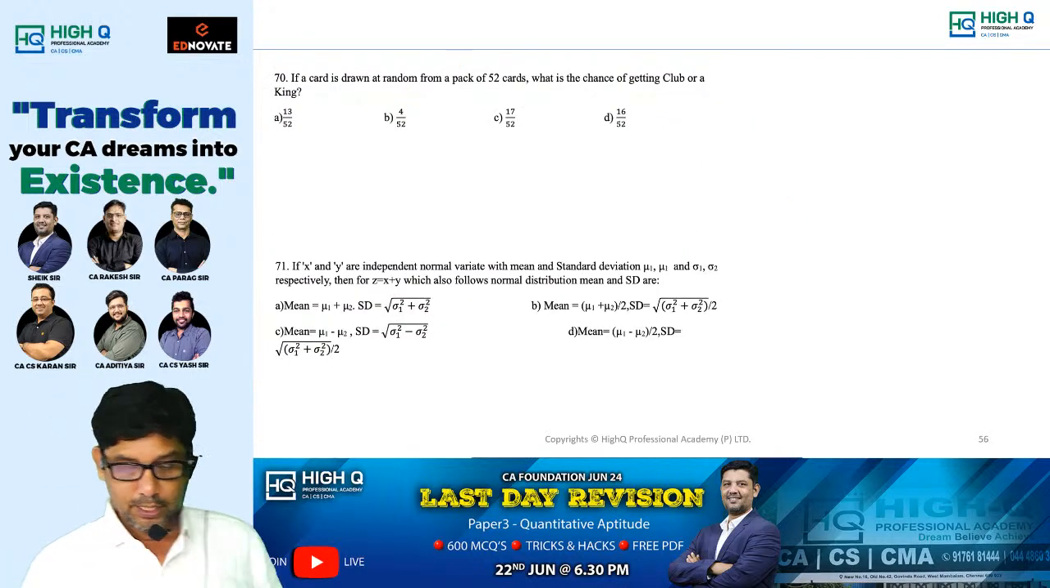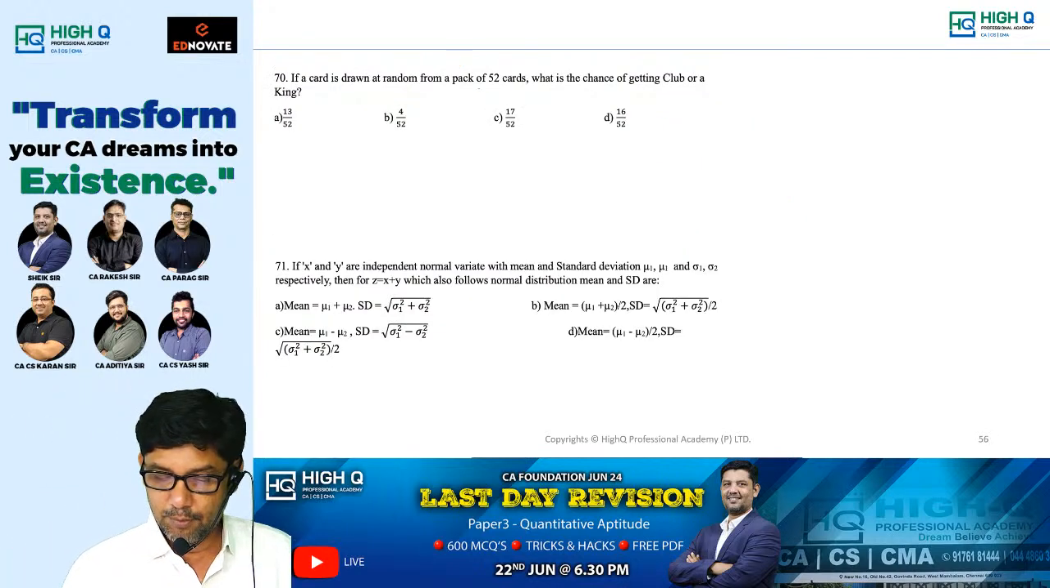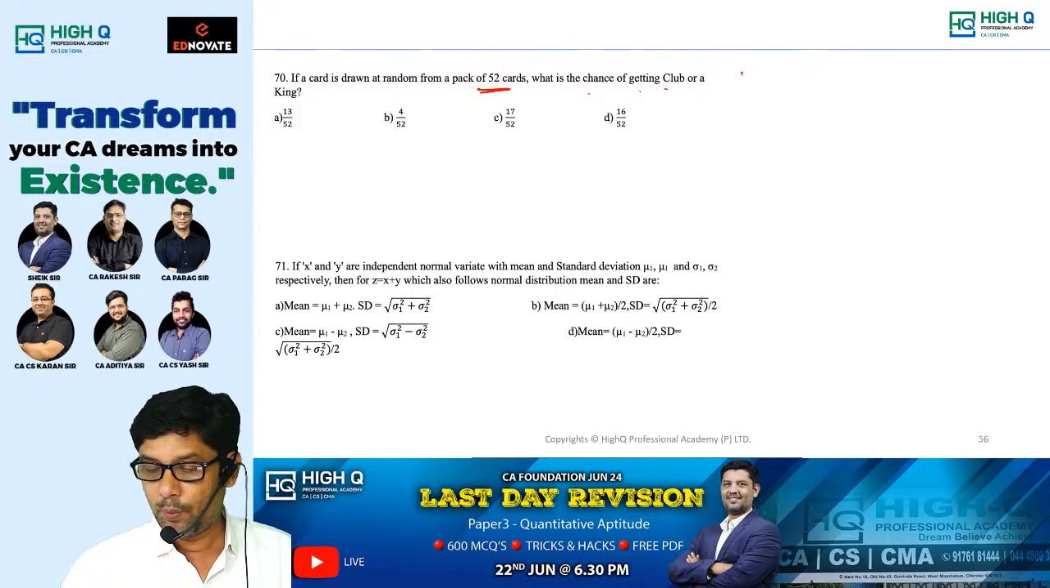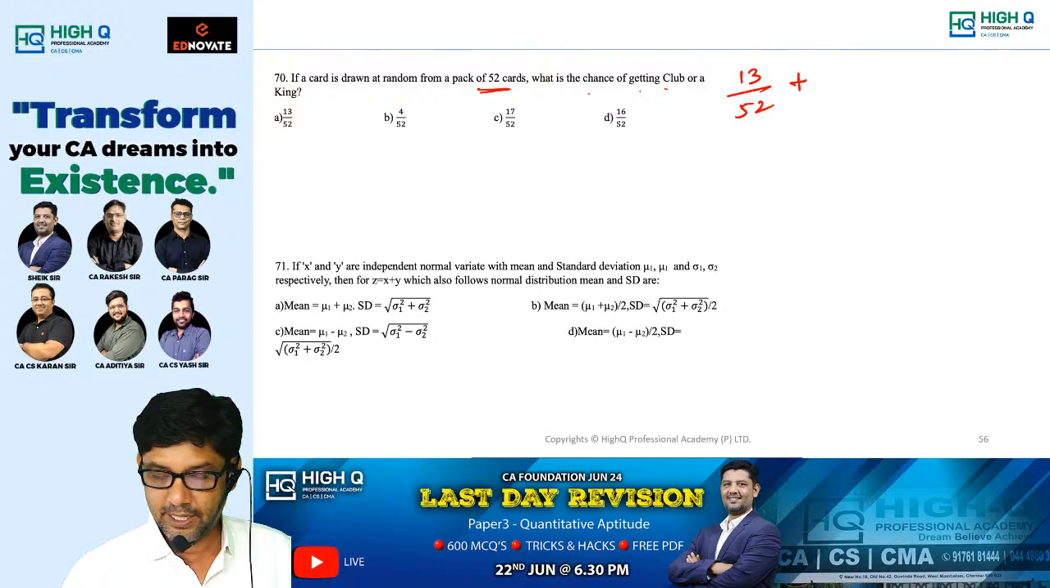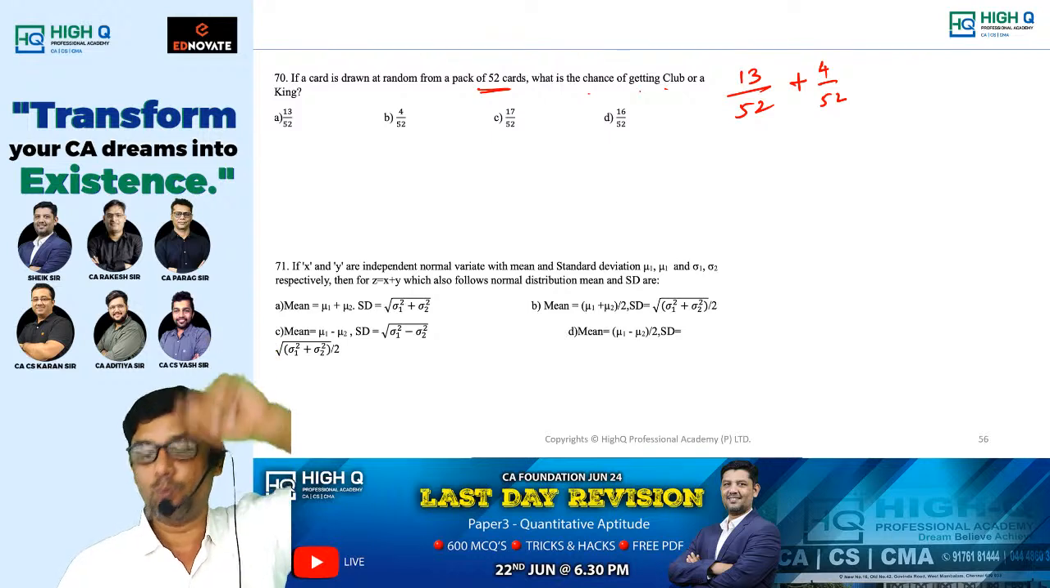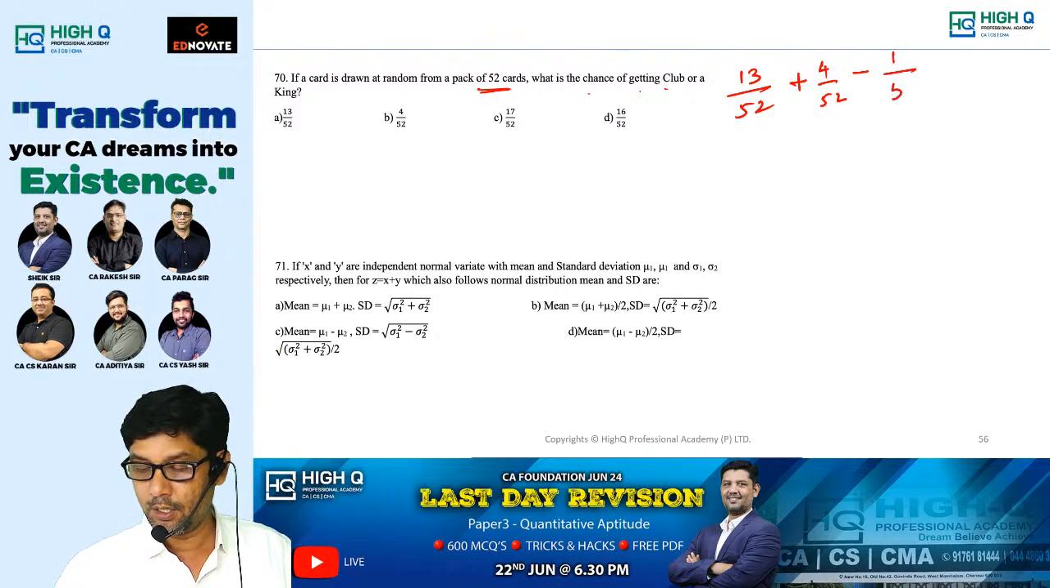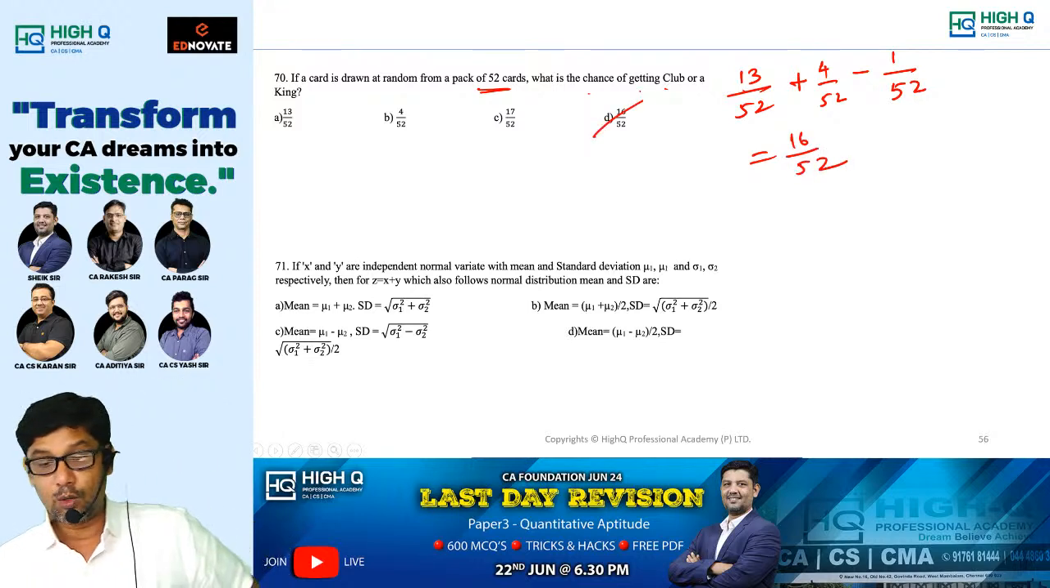Next. If a card is drawn at random from 52 cards, what is the chance of getting a club or a king? What is the probability of getting a club? 13 by 52. King, 4 by 52. Is there any intersection? Yes, sir. One club king, sir. So 1 by 52. The answer is 16 by 52. See, I told you how cruel they are.